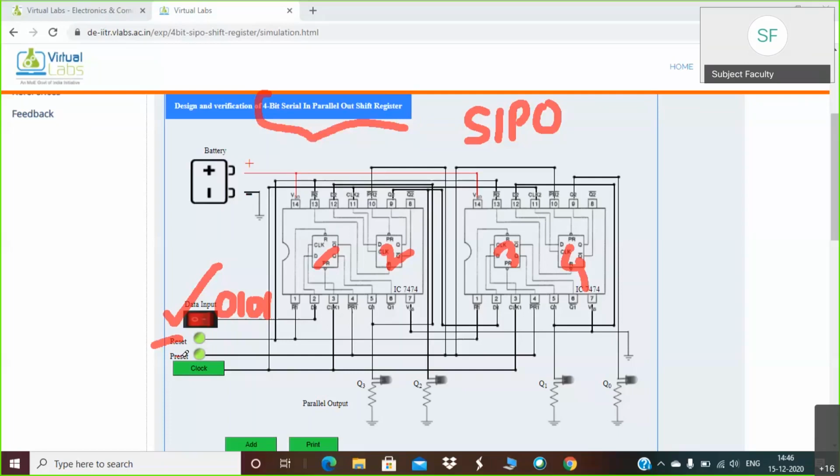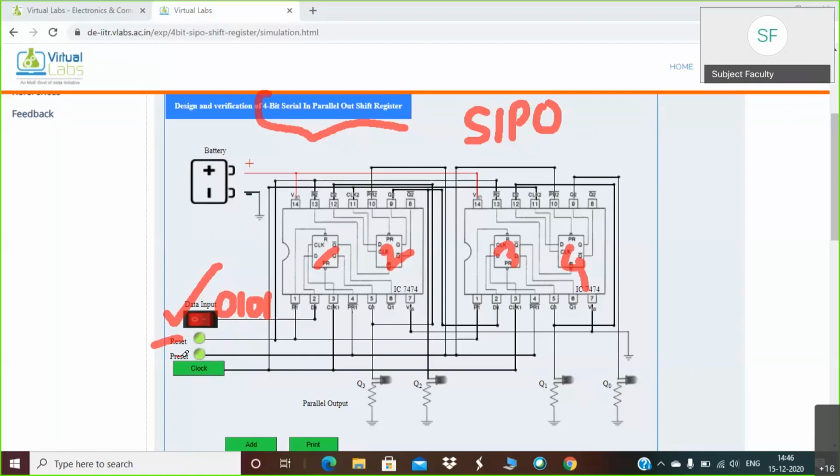Initially they will be in off state, but whenever you give input, you have to observe the changes in these outputs. Now we will see how it is actually working and how you have to perform this experiment.